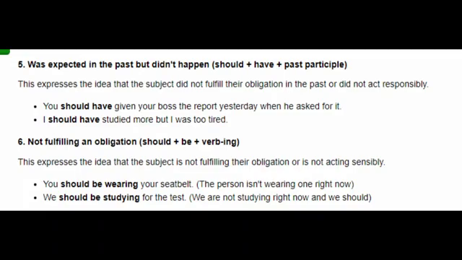You should be wearing your seat belt. Here the person isn't wearing one right now. We should be studying for the test. We are not studying right now, and we should.